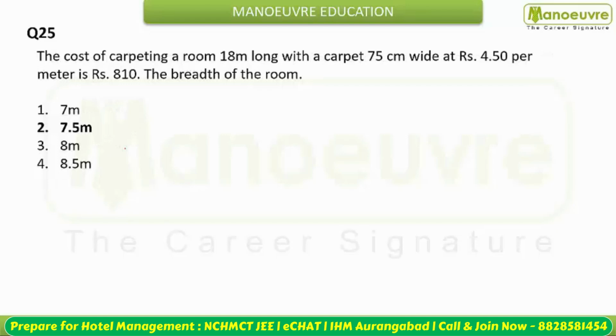Okay, coming to the next question. You are given the cost of carpeting a room 18 meters long with a carpet 75 centimeters wide at the rate of 4.50 per meter is 810. So you need to find out the breadth of the room. So basically बच्चों, you have to calculate the total length of the carpet used.